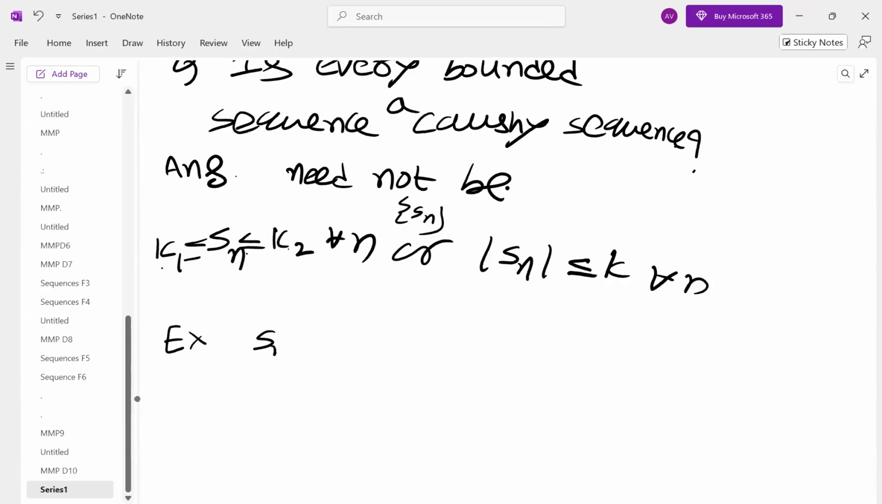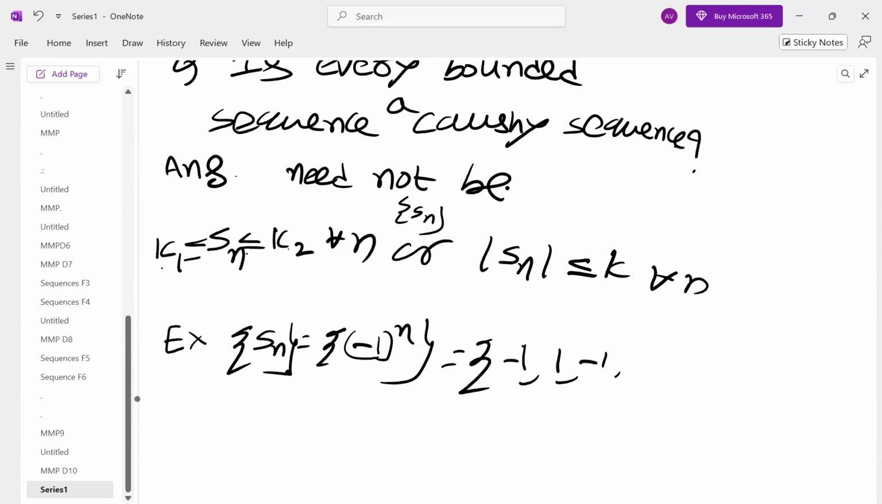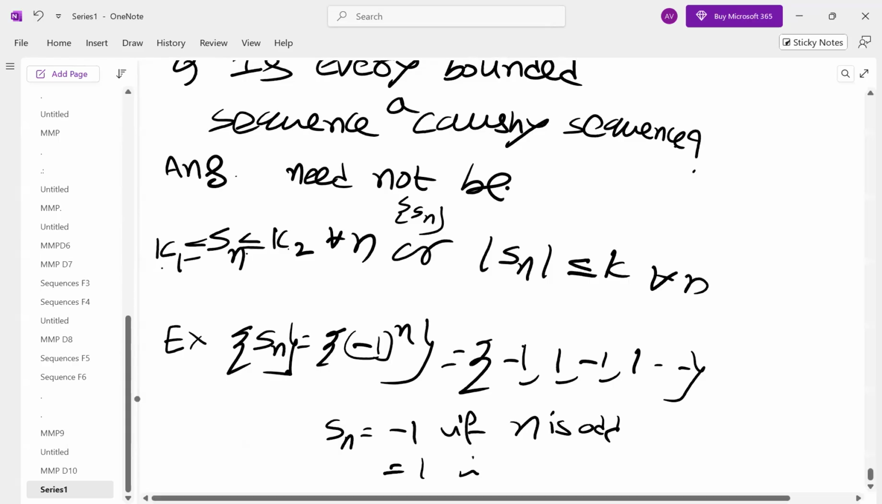Minus 1 to the power n. Correct, perfect. So this is minus 1, plus 1, minus 1, plus 1. What is the nth term? It is minus 1 if n is odd, plus 1 if n is even.